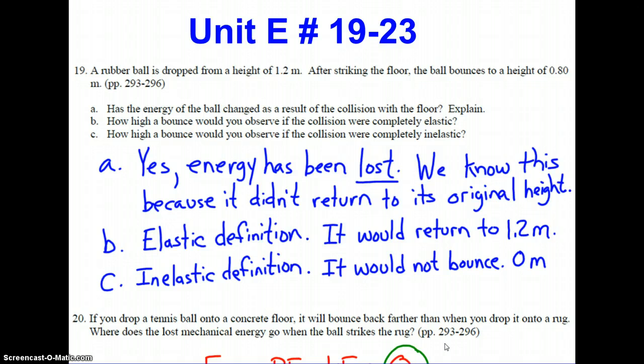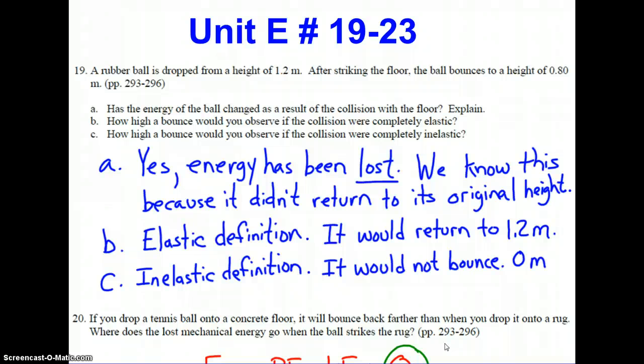A rubber ball is dropped from a height of 1.2 meters. After striking the floor, the ball bounces to a height of 0.80 meters. A. Has the energy of the ball changed as a result of the collision with the floor? Explain. The answer is yes. We know that energy has been lost. We know this because it didn't return to its original height.